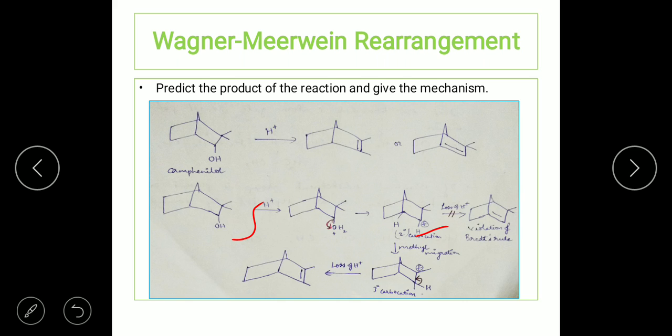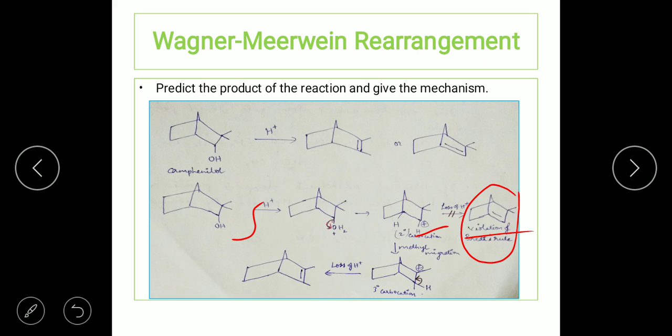Now this secondary carbocation. We have studied Bredt's rule, right? What does Bredt's rule say? That in strained molecules, there cannot be a formation of a double bond. When you look at this structure here, though there is a double bond within the cyclic bridge structure, it cannot form because it is against Bredt's rule. Bredt's rule says that there cannot be any formation of a double bond within a strained molecule, within a ring structure, within a bicyclic compound. There cannot be a double bond.